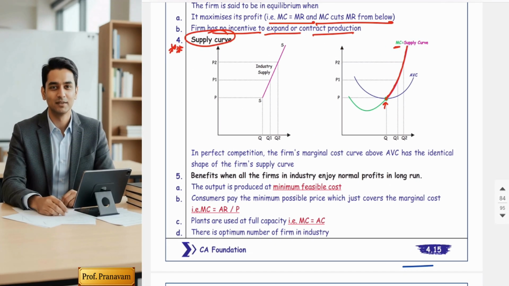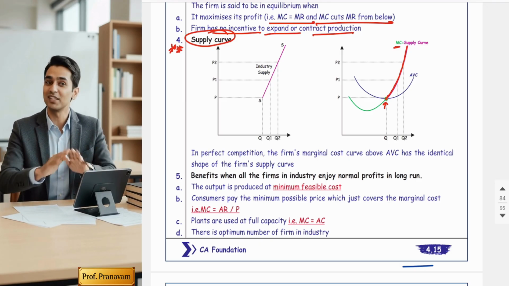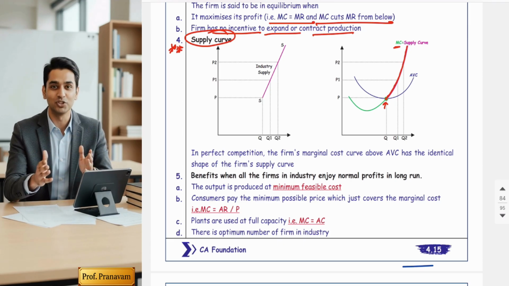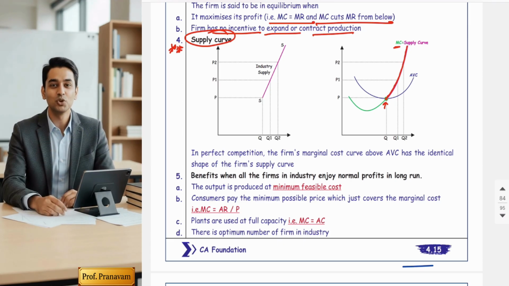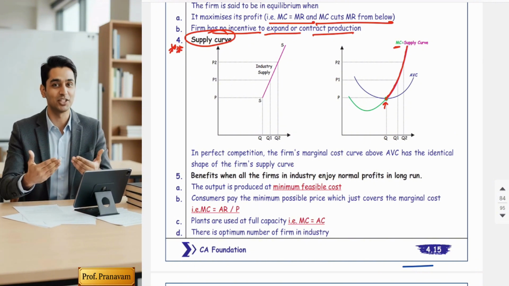Finally, in those diagrams of normal profit, super profit, and losses, the demand curve is there and the supply curve is also there. The demand curve is represented by average revenue and the supply curve is represented by the marginal cost curve. Hope you will remember this.